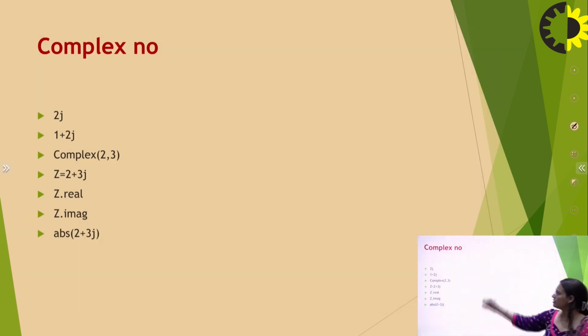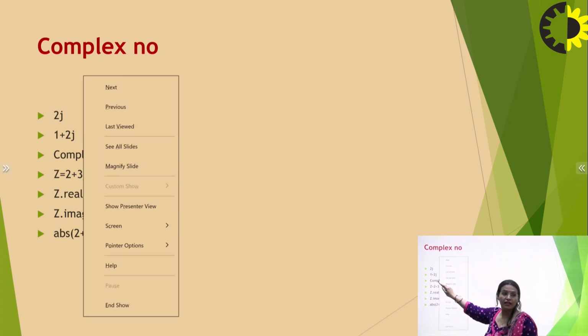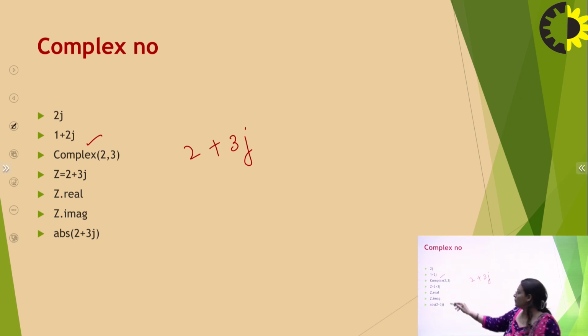So there are various types or classifications of how a complex number is written. So here, this is a complex number. This is also a complex number. When I declare complex as a word and then 2 or 3, that simply means 2 plus 3j. It is represented this way. Okay. So similar is the case with this. Then this is only representing the imaginary part of the complex number. z.real and z.imag ask about what to print.